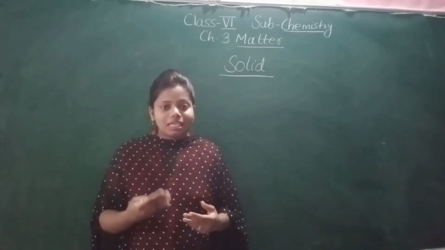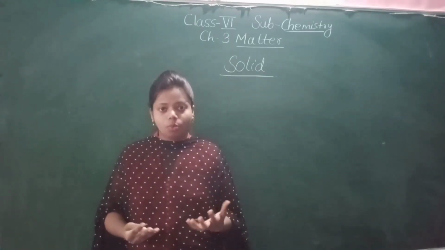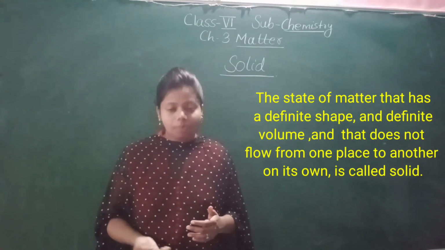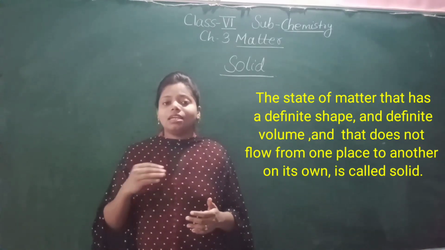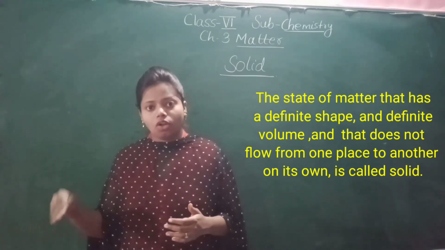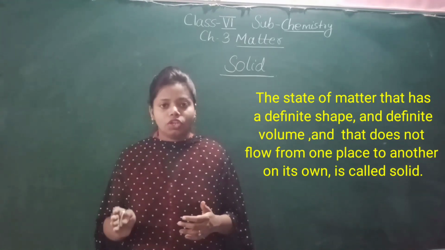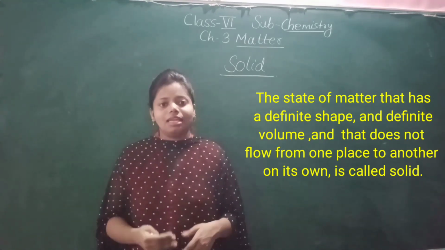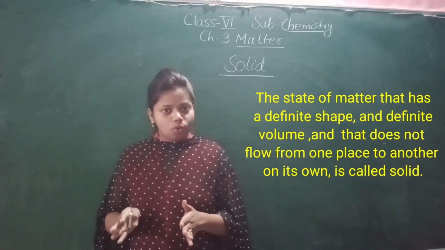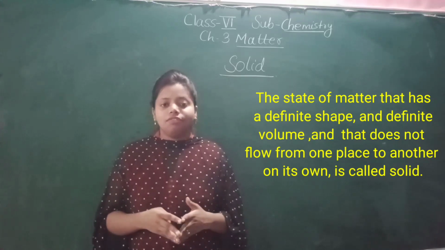So what is solid? First I will tell you the definition of solid. The state of matter that has a definite shape, definite volume, and does not flow from one place to another on its own is called solid. Solids do not flow from one place to another. So this is the definition of solid.